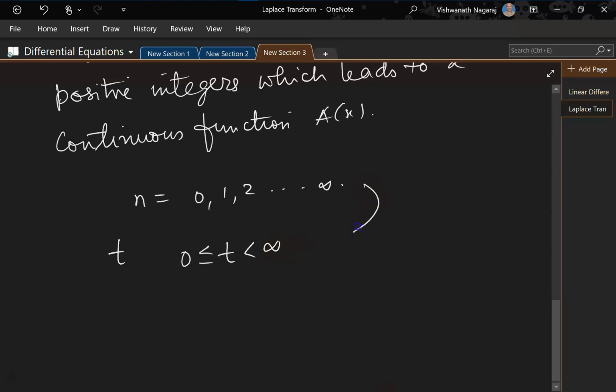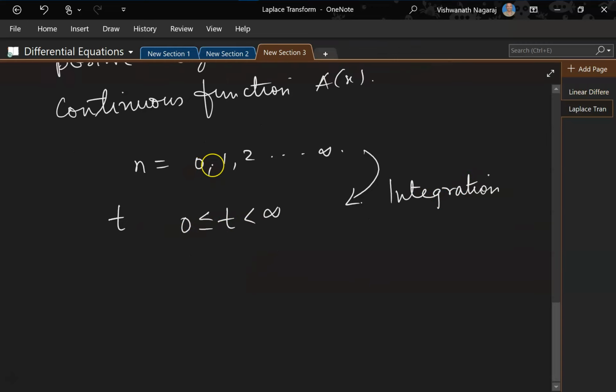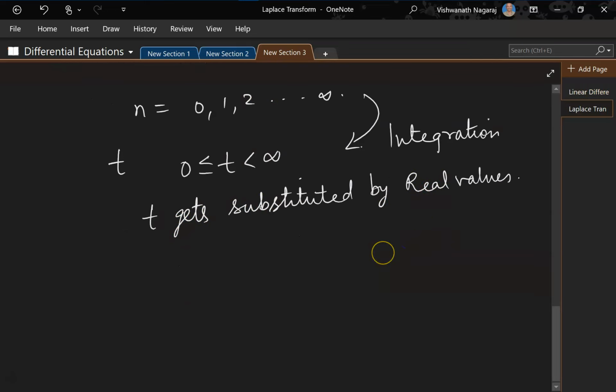And by the way, this would be nothing but integration, right? Because here we are talking of all real numbers greater than 0. So we have to sum up in between 0 and 1, 1 to 2 kind of thing. T gets substituted by real values. Okay. Now, what will be the notation now?